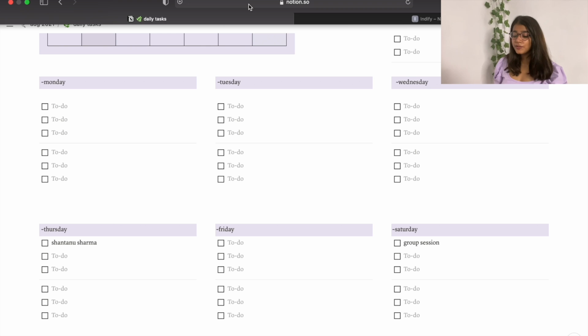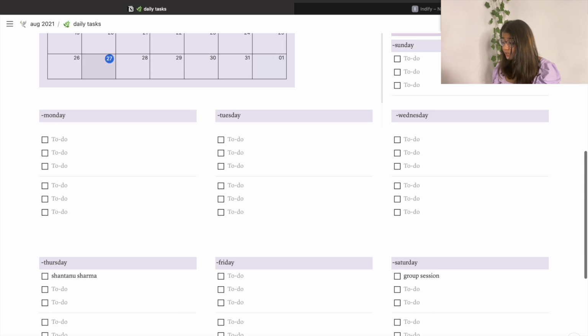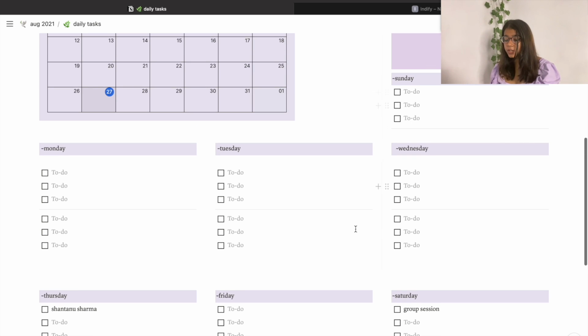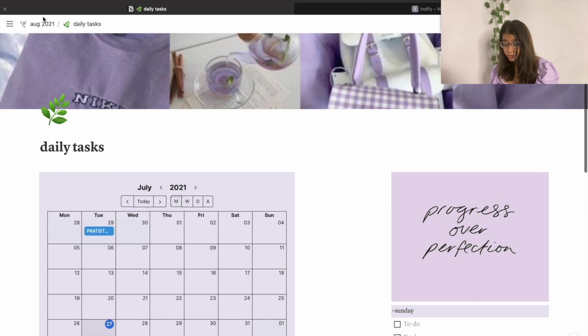And now if you see, I have added 3 top priority tasks, and then I have added a divider. Now again, you can simply add a divider by clicking that button and adding the divider. And then I have added 3 low priority tasks, and for Sunday I have only added 3 tasks because Sunday is usually my off day. And this is what day-to-day management looks like.